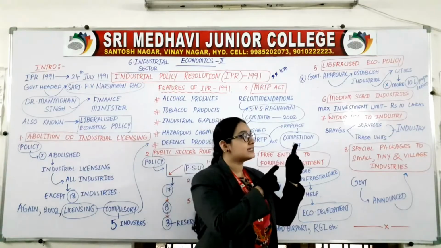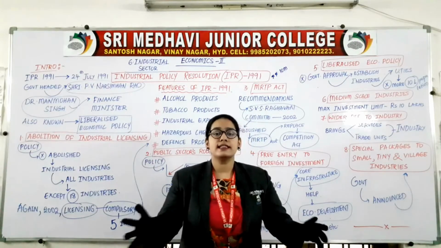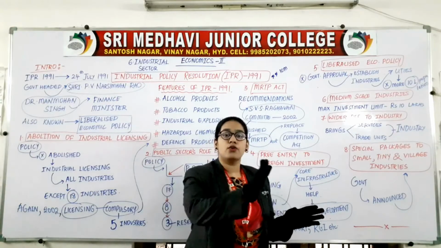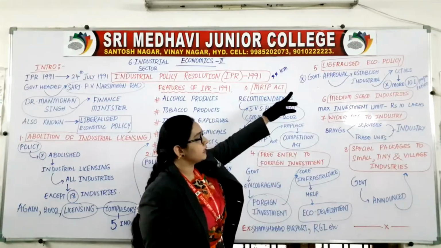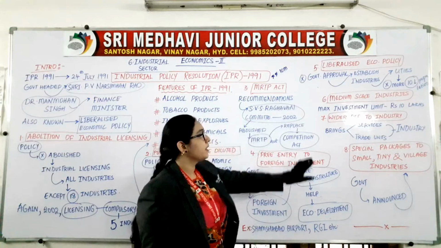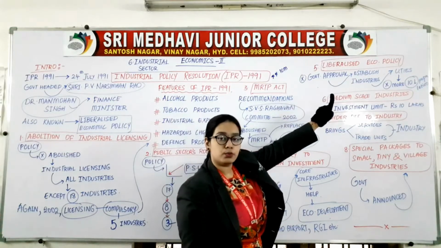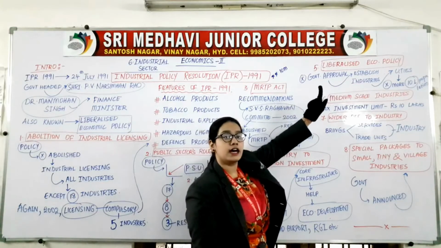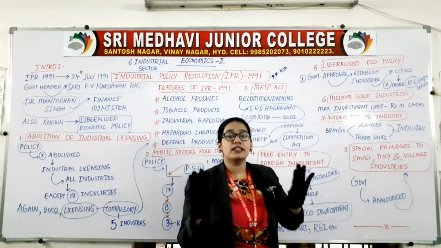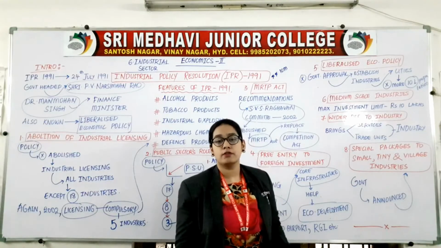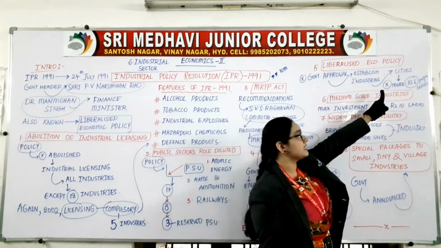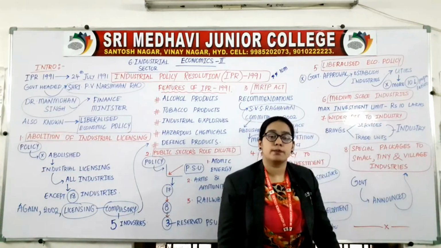Okay, what liberalized is saying is that we need to remove all these speed breakers, all the barriers, all the hurdles. There must be free flow of goods and services. That is the meaning of liberalized. Now what does liberalized economic policy say? Without the government approval, without the permission of the government, you can establish industries, but not in cities with more than 10 lakhs of population.